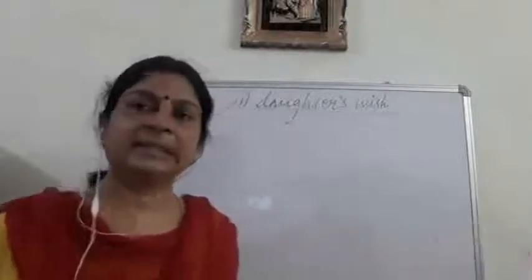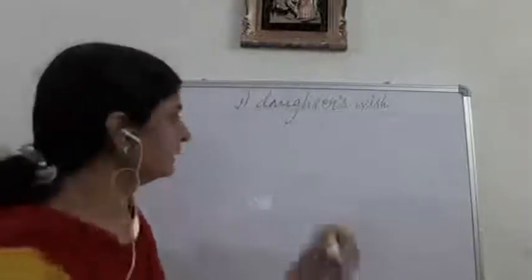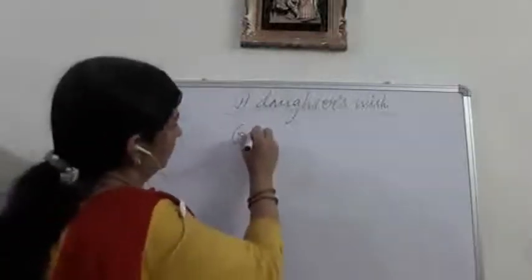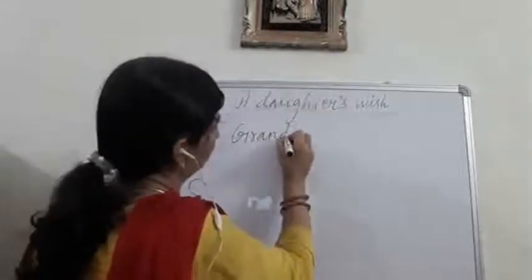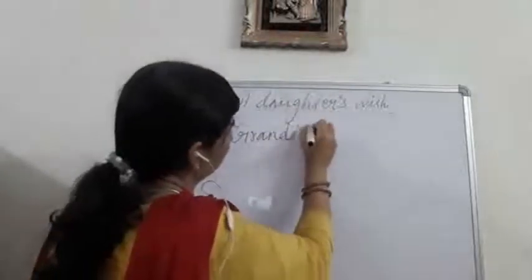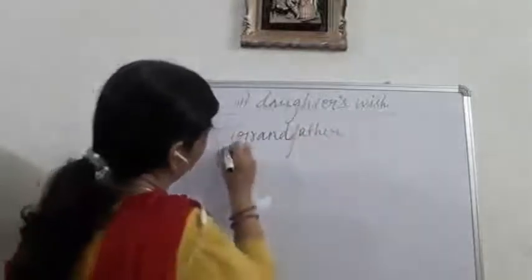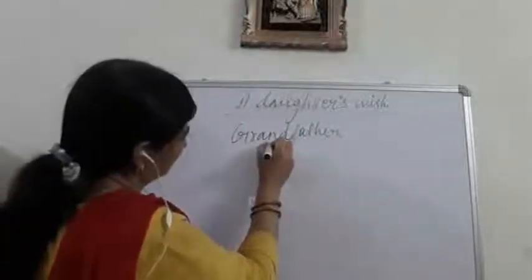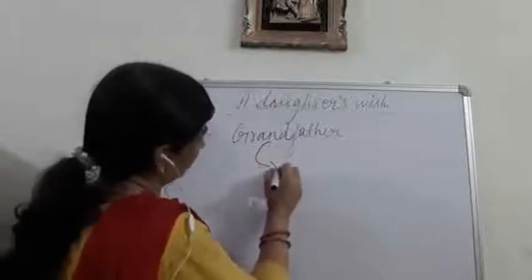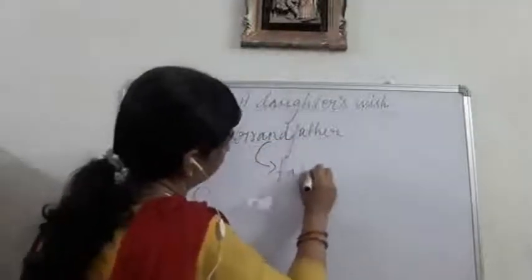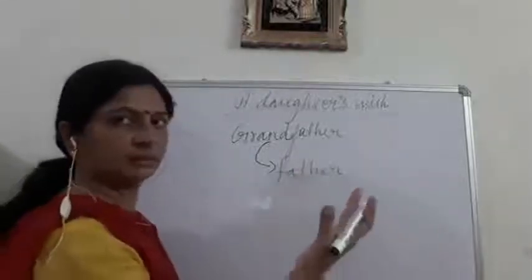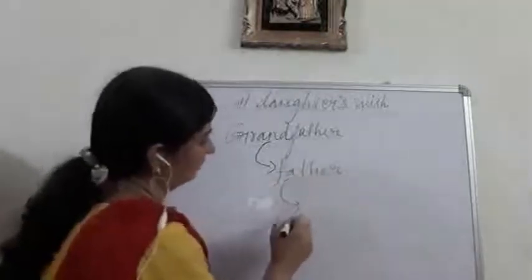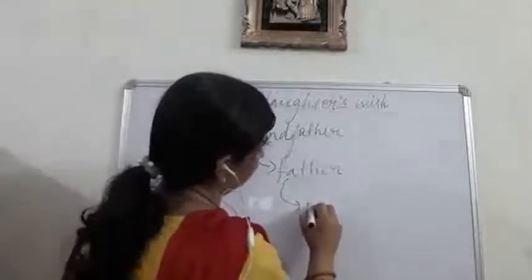In this way, what we see is that a house which belonged to grandfather now belongs to the father, and in the future this house will belong to brother.